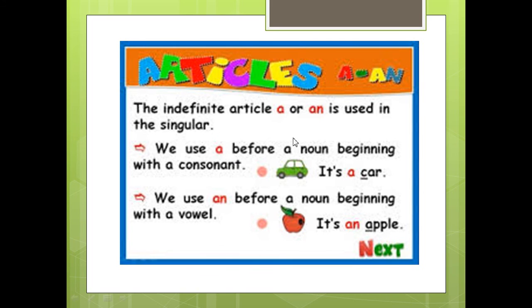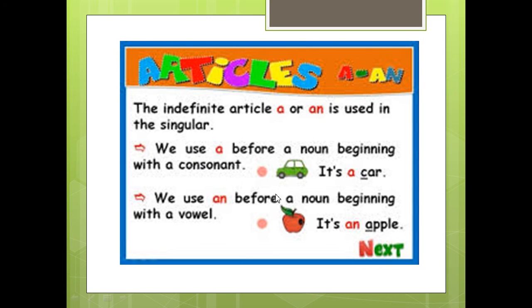We use a before a noun beginning with a consonant, and we said consonants are all the English alphabet except for the 5 vowels. The consonants are B, C, D, F, G, H, J, K, L, M, N, P, Q, R, S, T, V, W, X, Y, and Z. So all these are consonants. The vowels are A, I, O, U, and E.